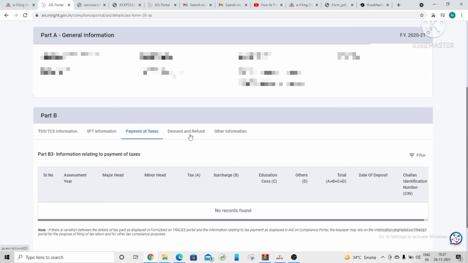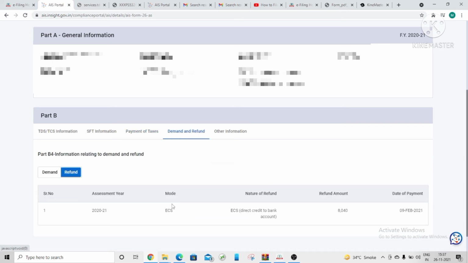Next, demand and refund. If the assessee has any demand or refund on the taxes paid, that will reflect here. As you can see, in our case, the assessee has a refund. So the detail of the refund is reflected here.